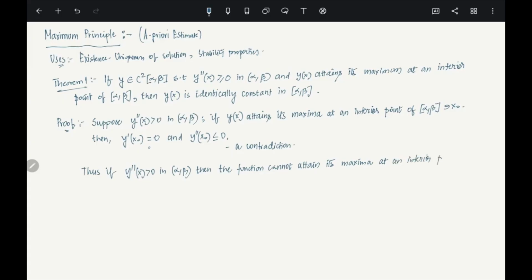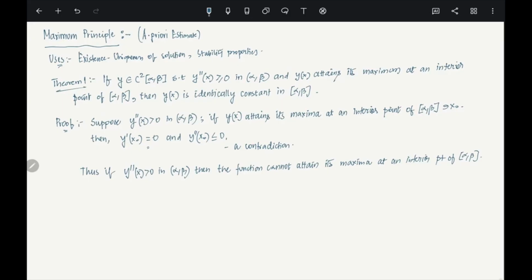I hope this is clear to you. It would have to be constant in that case. There is no other way. So if y double prime of x is greater than 0, then it cannot have a maxima at an interior point.